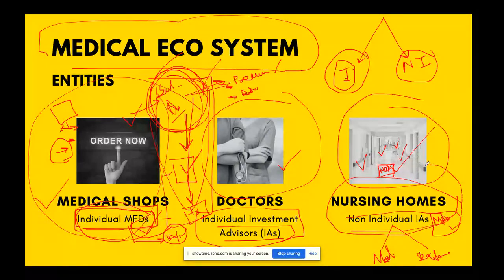Because that combination, who knows, maybe you don't sell doctors, you don't earn from doctors, you earn from medical shop only. It is your choice. So when the government, the regulator, is allowing you to have both, why will you waste this opportunity? That is my question. So everybody who is a non-individual and qualifies the criteria should become a nursing home. Don't just remain a medical shop.